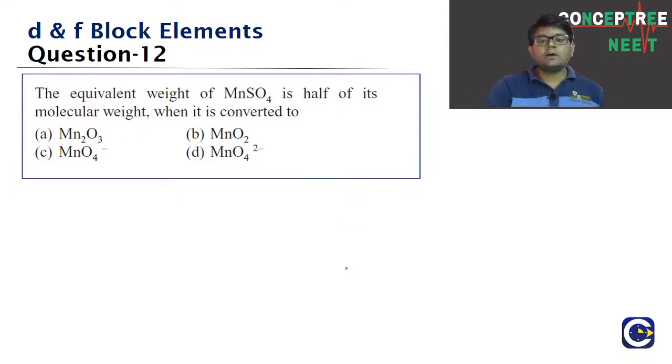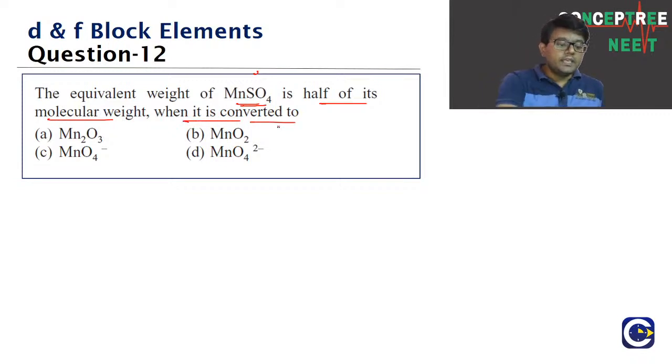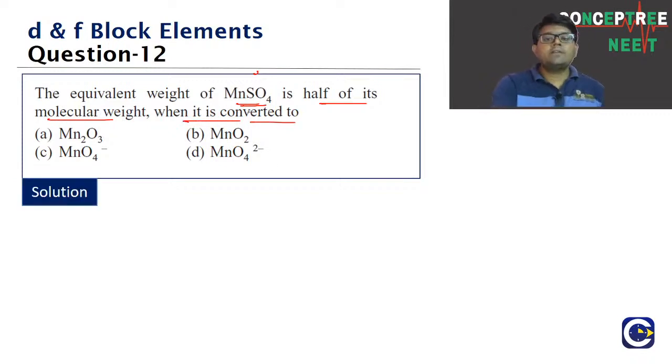The equivalent weight of MnSO4 is half of its molecular weight when it is converted into what? So we have to find out in which case the equivalent weight of MnSO4 is half of the molecular weight. Remember, guys, for these D block or F block or even some of the P block elements that show variable oxidation states, we calculate the equivalent weight based upon the reaction. Here in MnSO4, what is the oxidation state of manganese? 2.